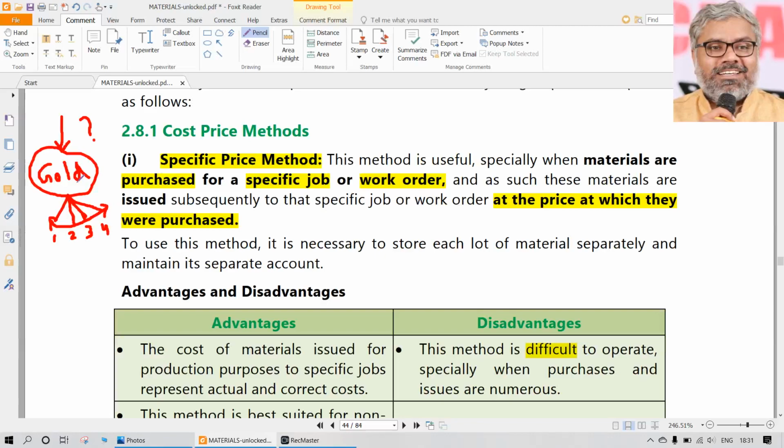So if it is possible, then only the specific price method can be used. So for this example, specific price method cannot be used for the calculation of material issues of gold to different jobs. Not possible, because this gold is purchased on different dates, which is melted, and whatever gold is given to these jobs consists of different gold purchased on different dates at different rates. So we cannot exactly know which jewelry is using which gold. That is not possible to track.